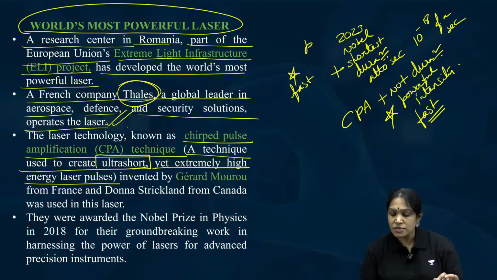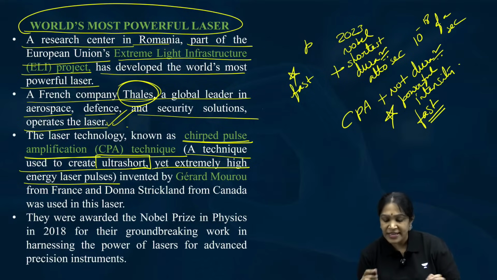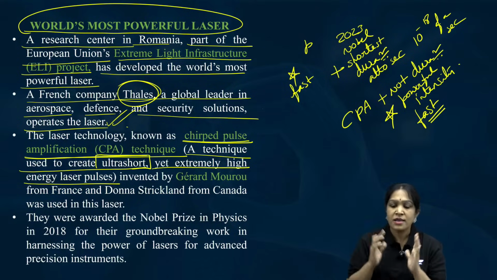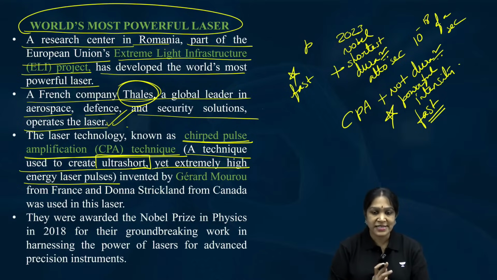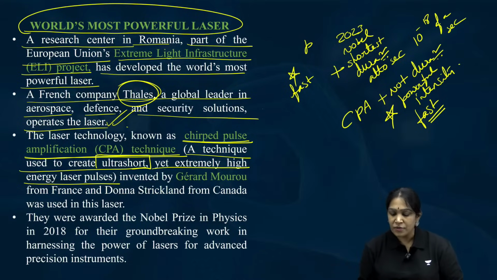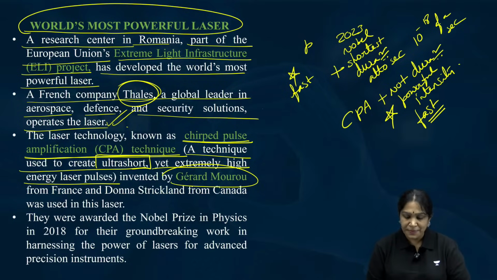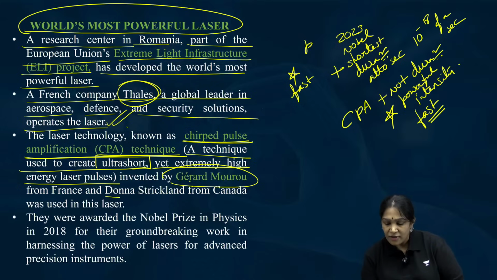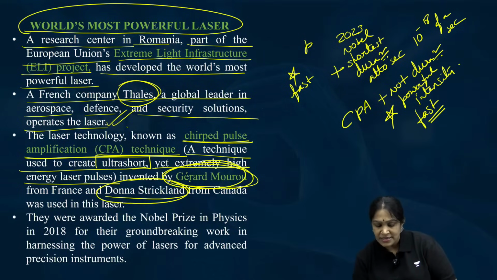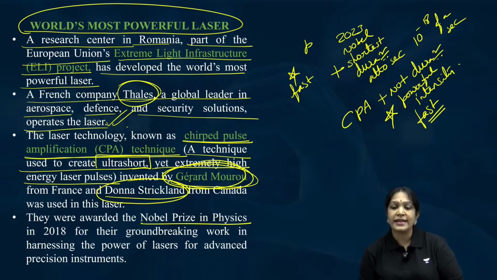This is called the chirped pulse amplification technique: short duration but extremely powerful laser pulses. Is it clear? And these scientists invented this particular technique. These two scientists were awarded the Nobel Prize in Physics for 2018.